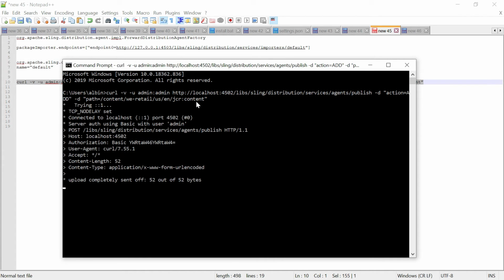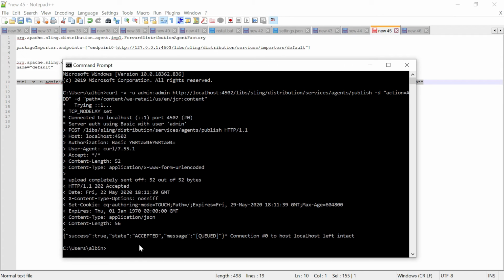So I am just saying, yeah, see here it will get a status saying accepted, meaning it has accepted it, and it will be sending to publisher. Sometimes you may get an error like dropped if you are not sending the proper data, you will get a dropped message here, but in this case it's accepted.